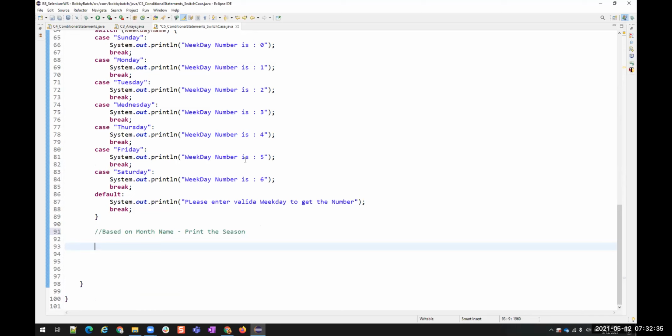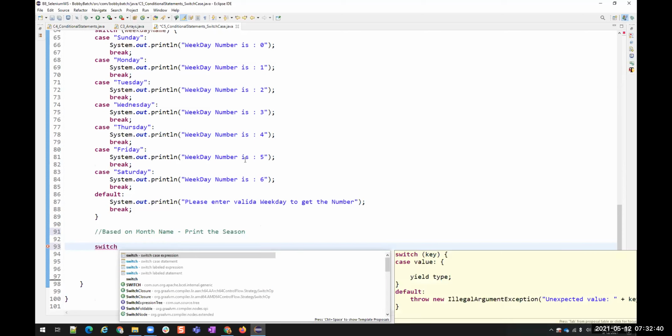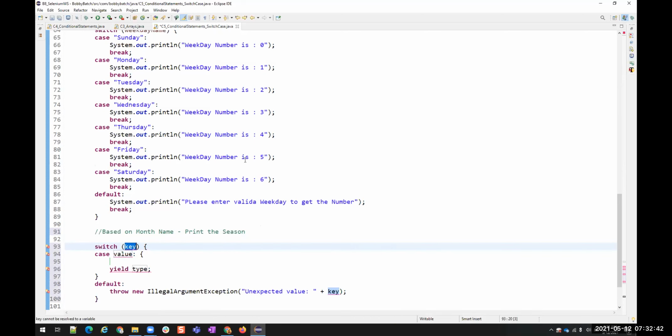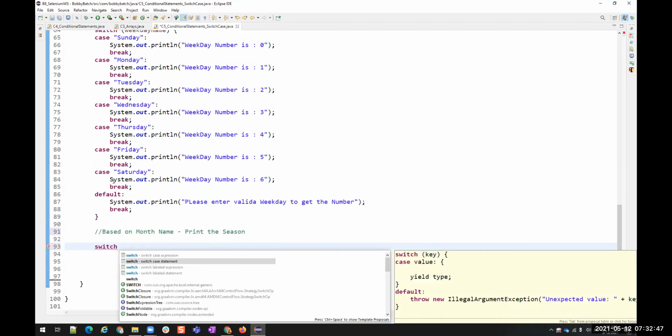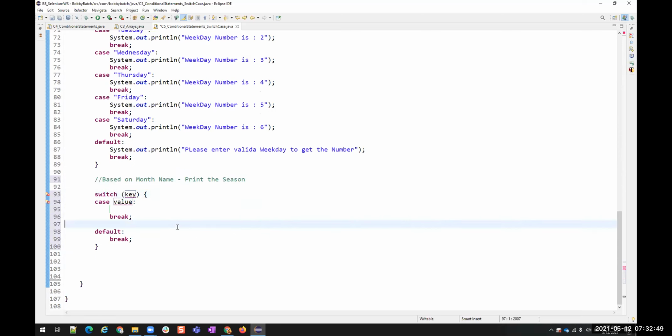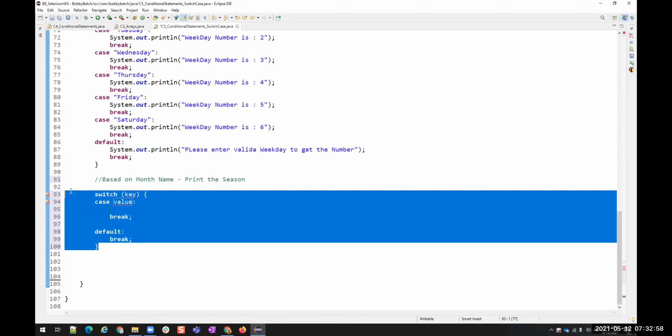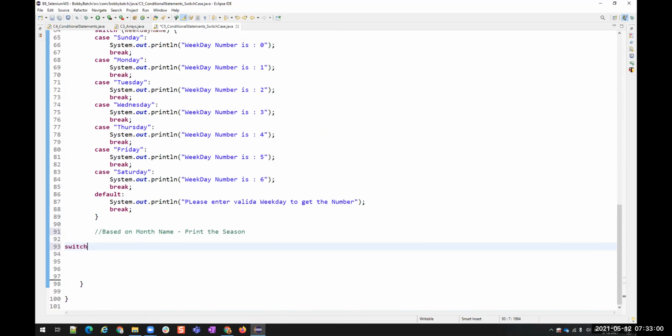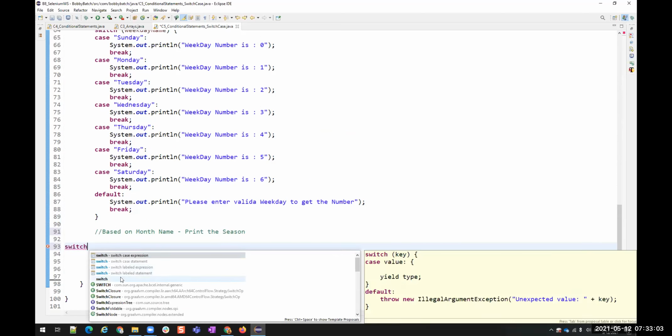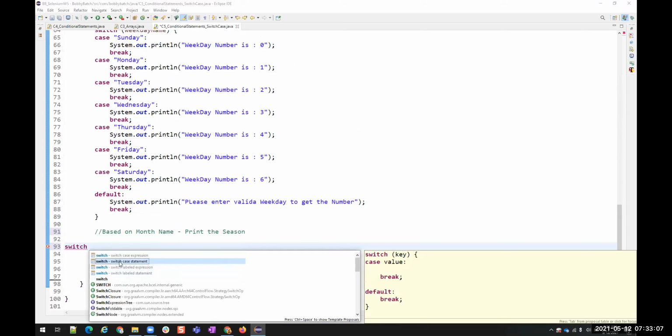Let me show you that. Switch case explanation. Switch case statement. Here I'm going to take my name again. Type switch, control space. We have four different things: labeled expression, labeled statement, case statement. For now, we are seeing this case statement.